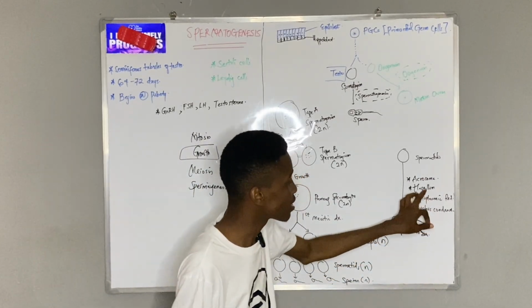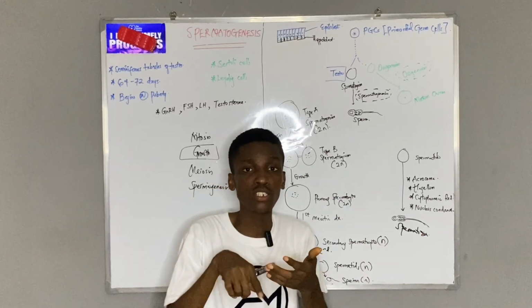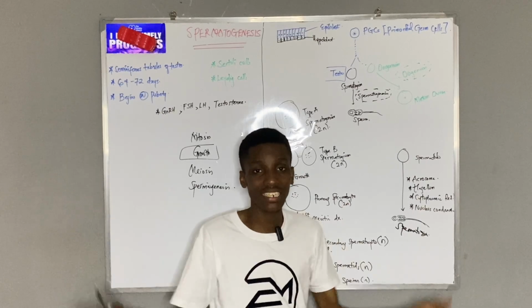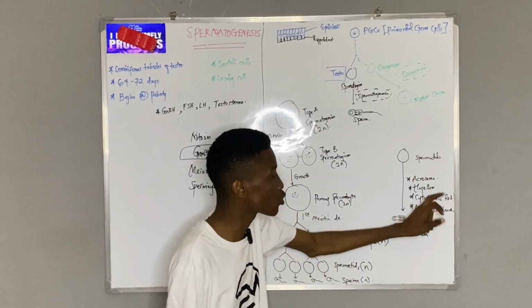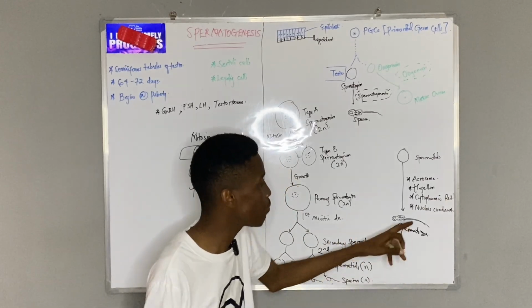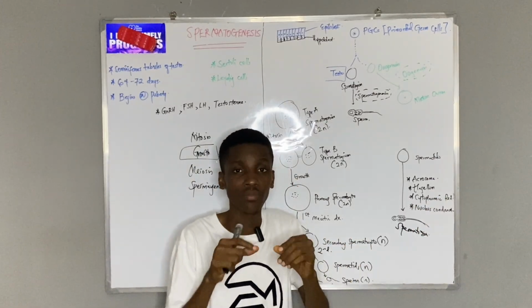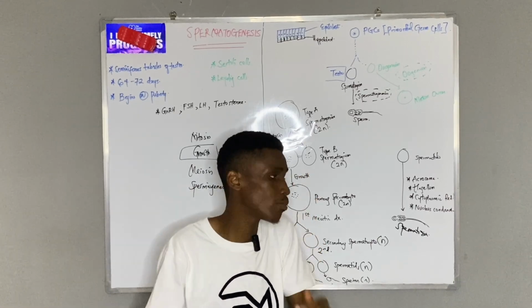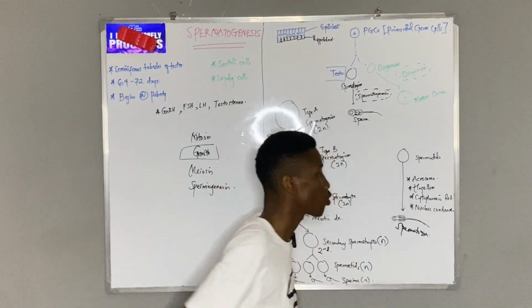Beyond that, the centrioles, which are cytoskeleton components important in cell division, rearrange to form the flagellum. Then the third thing that happens is a loss of a lot of the cytoplasm, so that I just have a small cytoplasm left, and then the nucleus condenses.